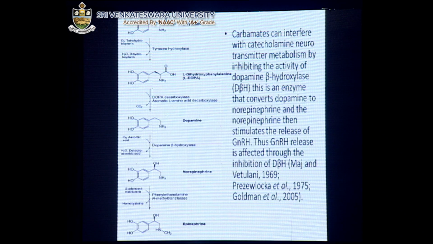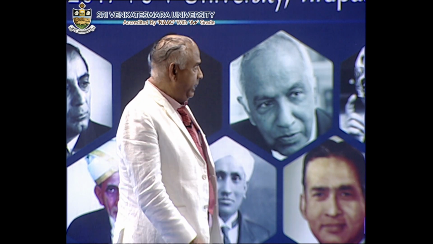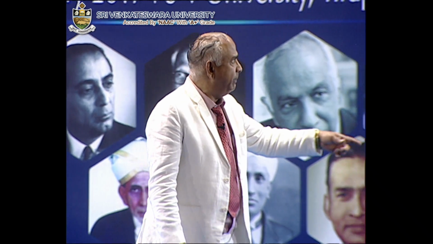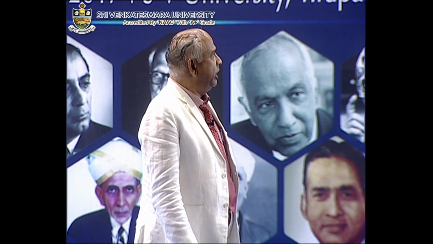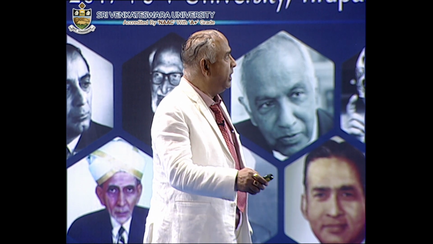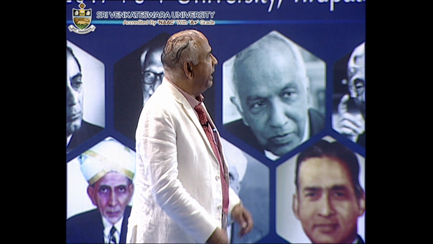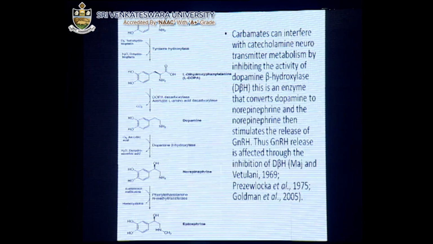Now this is another one. What is the mechanism that exists? When you take these chemicals, how does the mechanism work? You can see that carbamates can interfere with catecholamine neurotransmitter metabolism by inhibiting the activity of dopamine beta hydroxylase, D-beta-H. This is very important. It is an enzyme that converts dopamine to norepinephrine, and norepinephrine then stimulates the release of GnRH. Thus, GnRH release is affected through the inhibition of dopamine beta hydroxylase, and so that will affect the whole system.